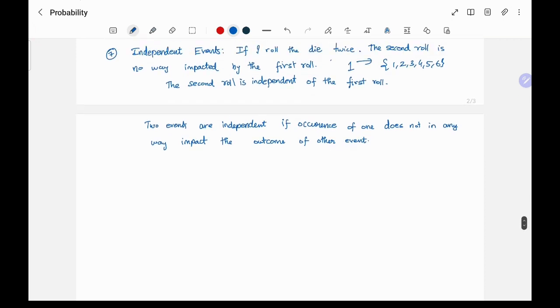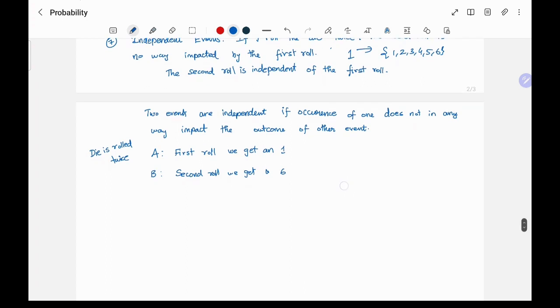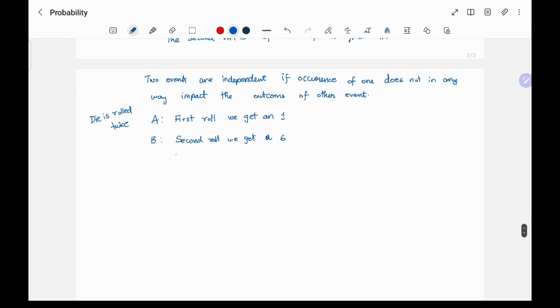So there is a special property for this. I'll give an example first. So a die is rolled twice. A is the first roll, we get a 1. Okay. B is the second roll, we get a 6. Okay. So what is A intersection B here?